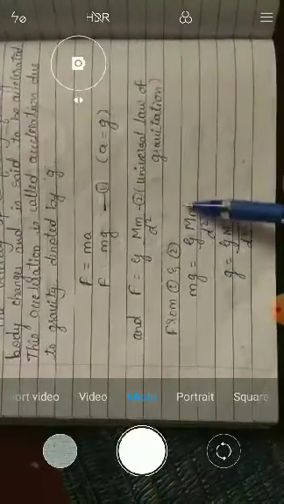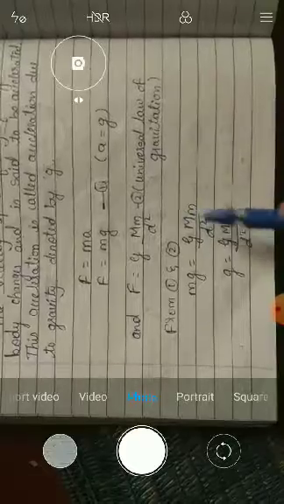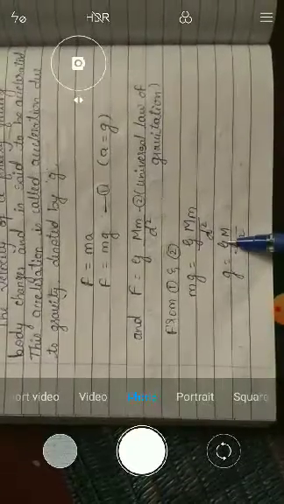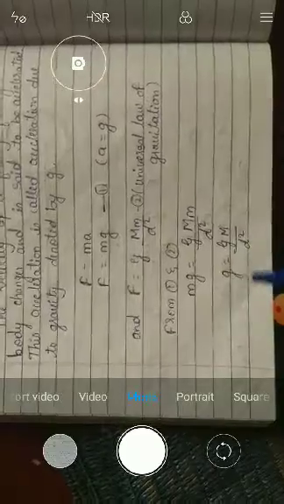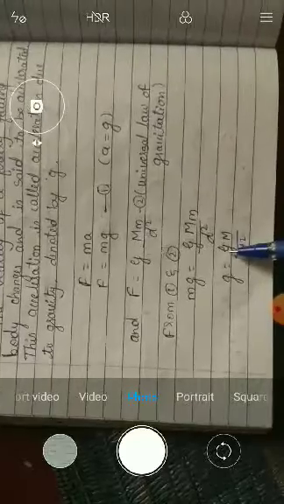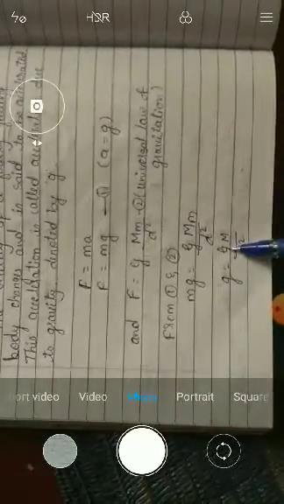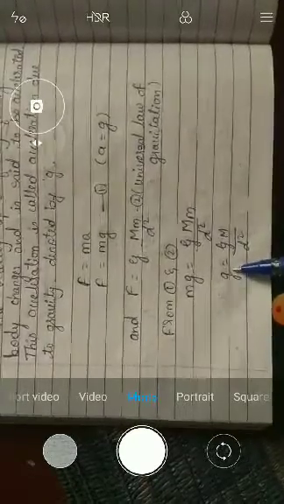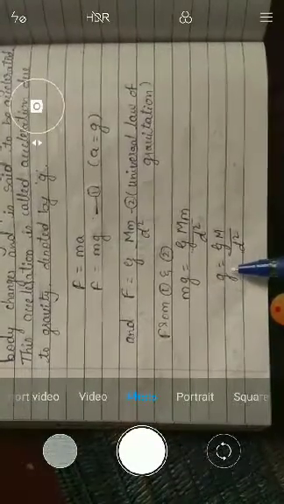This m is the same, so the m gets cancelled, remaining g is equal to G M divided by d square. Always remember, this small g and this capital G are not the same. This is acceleration due to gravity. This G is the gravitational constant, which remains constant, but g varies. So acceleration due to gravity is equal to gravitational constant into mass divided by distance square. Okay, understood?